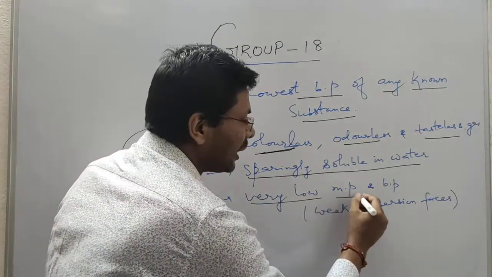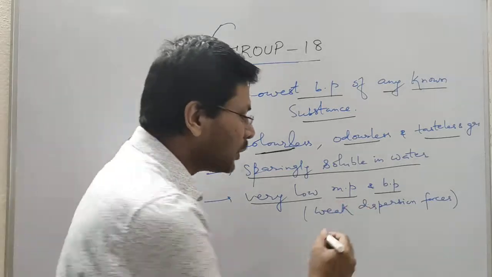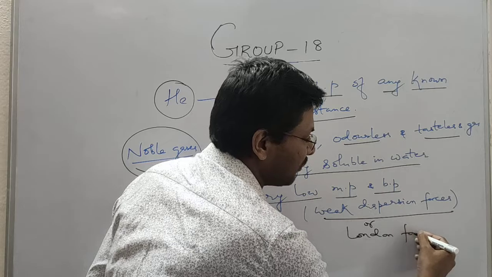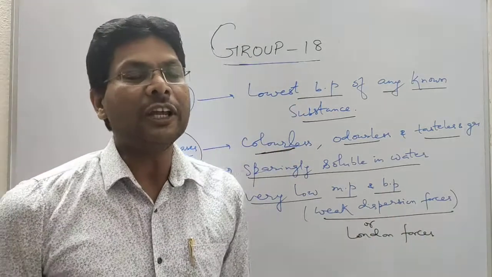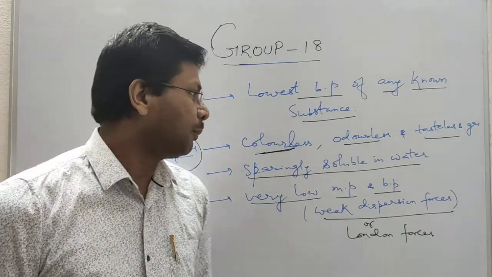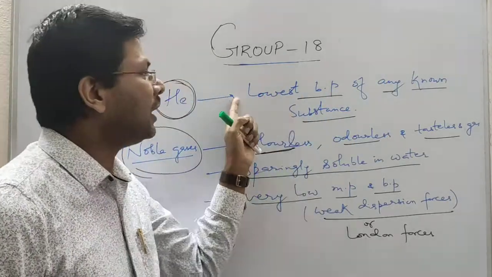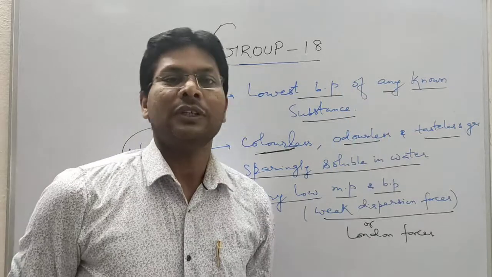They have very low melting point and boiling point, which is attributed to weak dispersion force or London force. Due to these weak dispersion forces, they have very low boiling point and melting point, with helium having the lowest boiling point of any known substance.